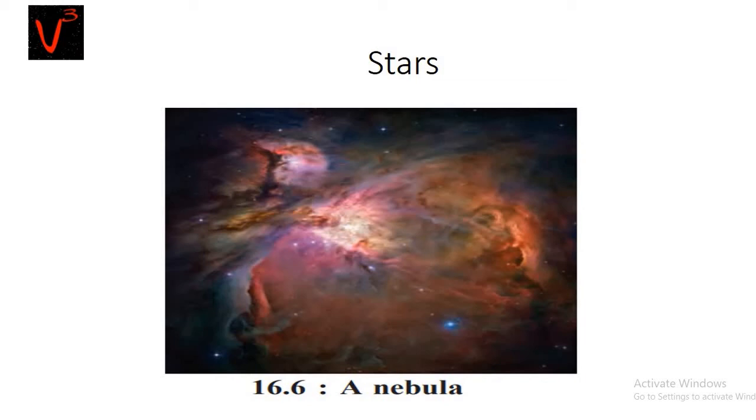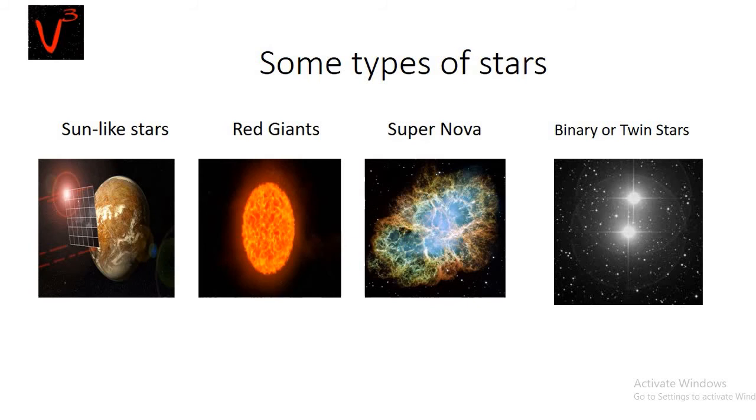The birthplaces of stars are huge nebulae made up of dust particles and gases. Generally, the surface temperature of stars ranges from 35,000 degrees Celsius to 50,000 degrees Celsius. The color of stars changes according to their temperature. Here some types of stars are shown.